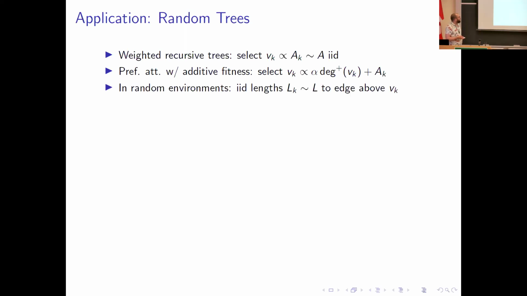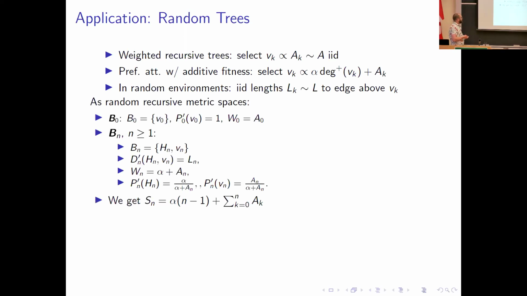We could go further, add lengths to the edges above the new vertices we've attached. So these would be preferential attachment trees with additive fitness in random environments. So putting all of these together, these are separate generalizations that people have looked at and examined the depth. But with this model, we get to put it all together into one tree as a random recursive metric space. I don't have much time, so I've just defined what the blocks here would be, but maybe this is better with a picture.